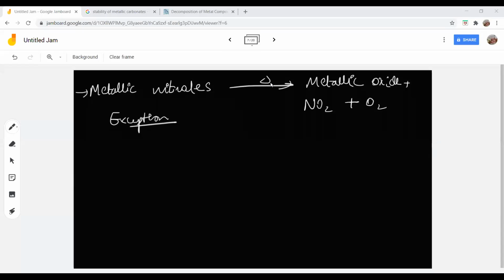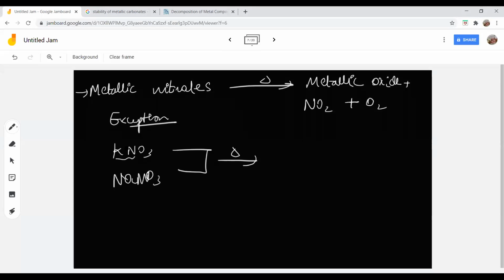Similarly, copper also, but first let's see this. Here, potassium nitrate and sodium nitrate, when you heat these metal nitrates, they have high affinity towards nitrogen. They are highly reactive metals, right? So I told you their compounds will be highly stable.